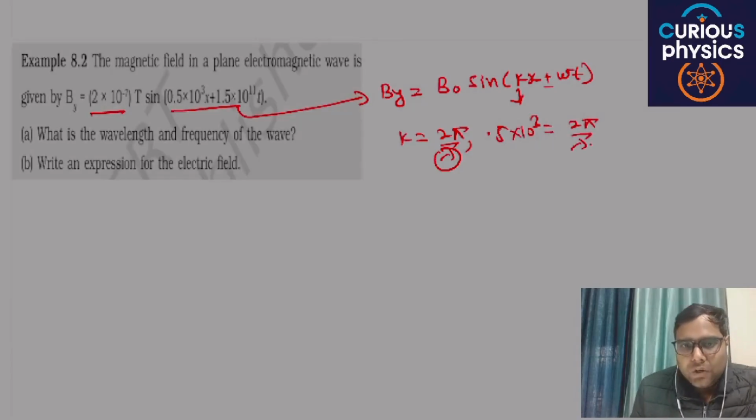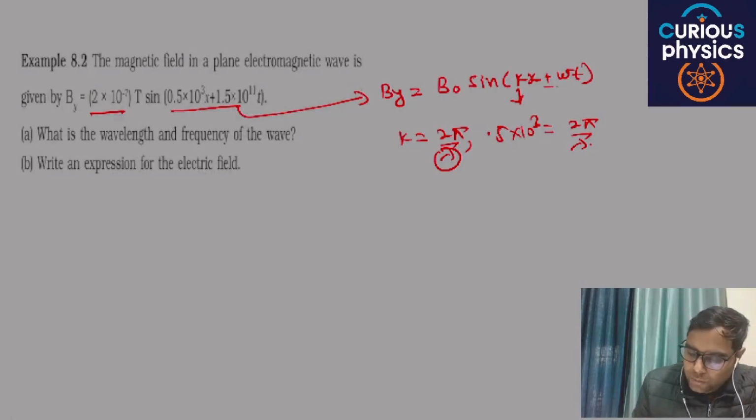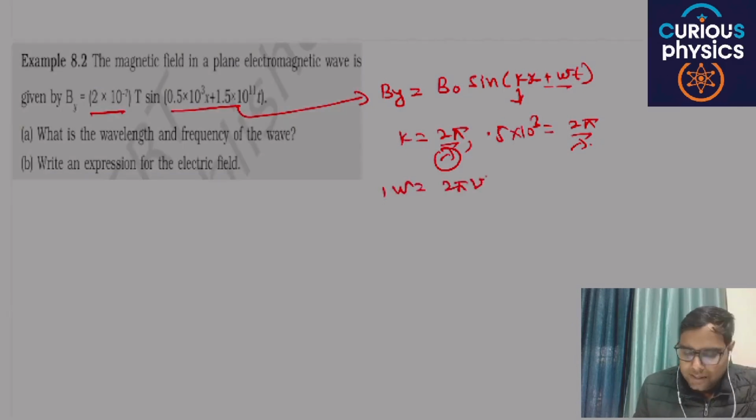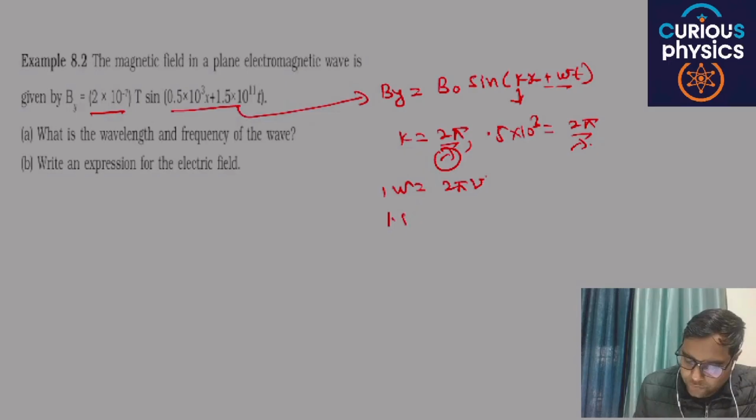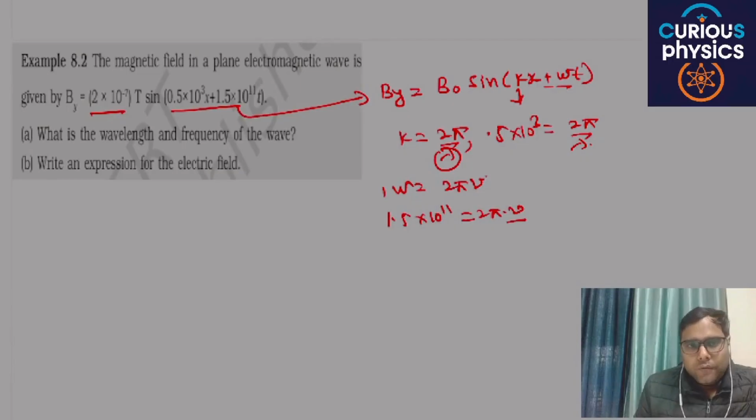You will easily get the value of wavelength. Are you able to understand my point or not? And this omega is nothing but 2 pi into frequency, and here omega is 1.5 into 10 raised to power 11, equal to 2 pi into frequency. You will easily get the value of frequency. Are you able to understand my point or not?